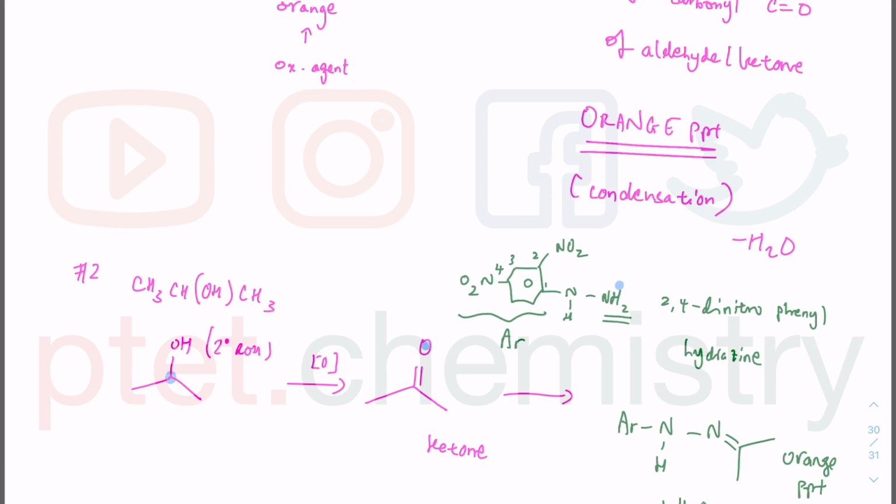So we do get a positive result because you want an orange PPT in the test tube, which will only react with ketone or aldehyde. So option 2 is definitely what we want. We can oxidize it, and then it will produce this orange PPT there.